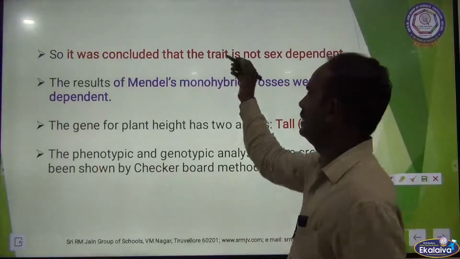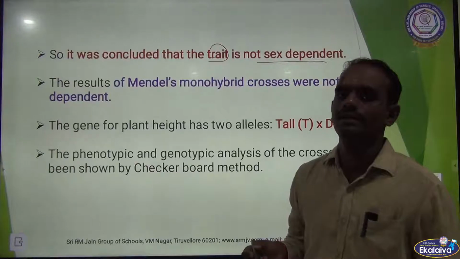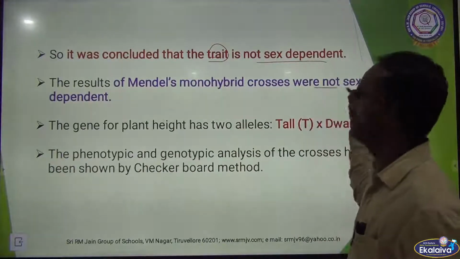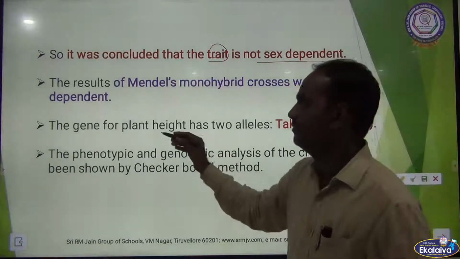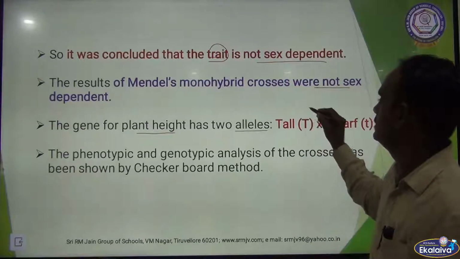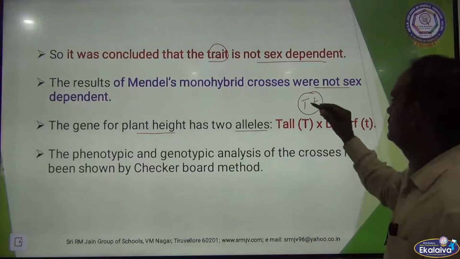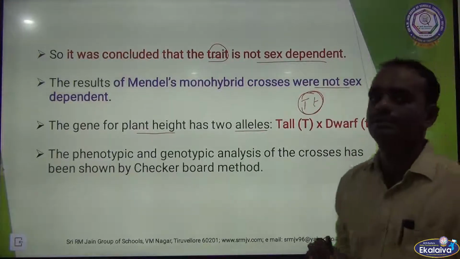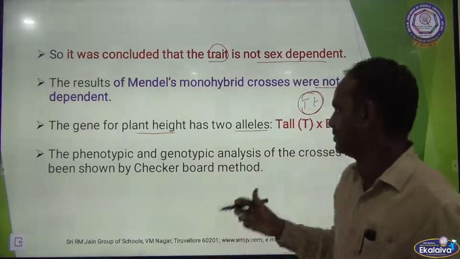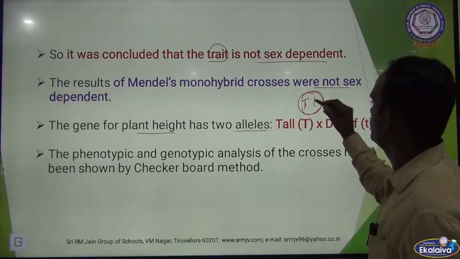So it was concluded that the trait character is not sex dependent. So it is not based on the sex. The results of monohybrid crosses were not sex dependent. The gene for plant height has 2 alleles. What are the alleles? Capital T and small t. These are the 2 alleles. So it is the gene. It contains 2 alleles. As I said earlier, alleles is nothing but alternative form of a gene. So a gene for plant height has 2 alleles. One is tall allele, another one is dwarf allele.